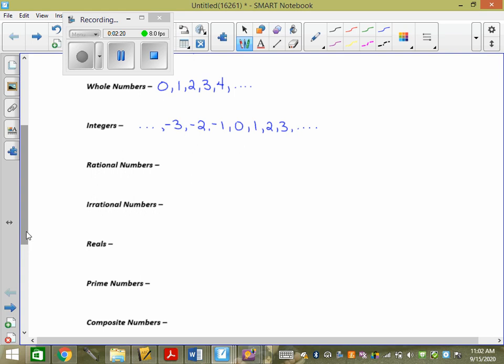Rational numbers. The rational numbers are the numbers that are rational and not crazy. So if you have a number that can turn into a fraction, it's rational.